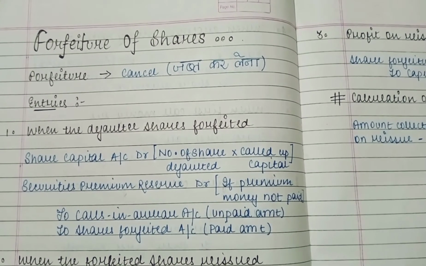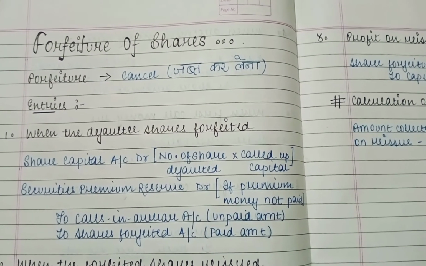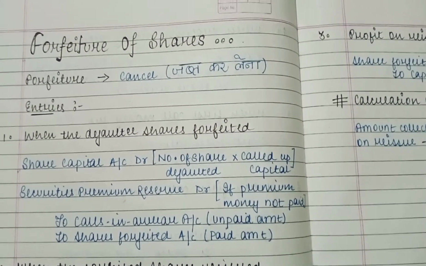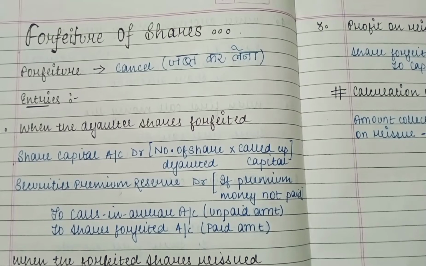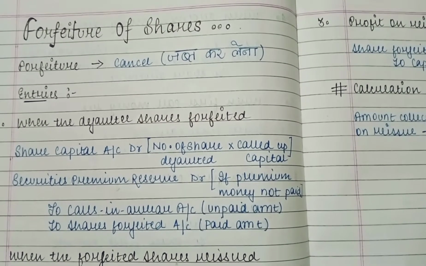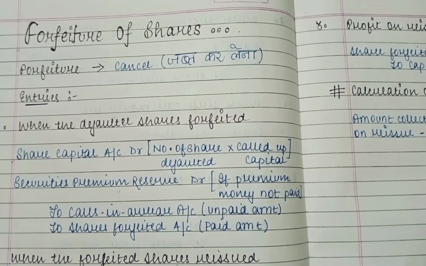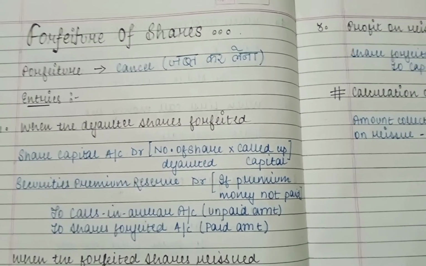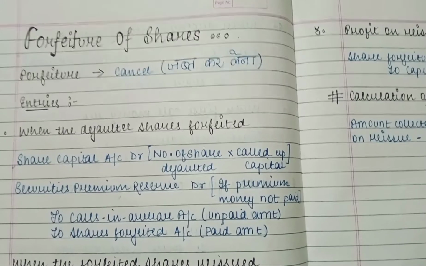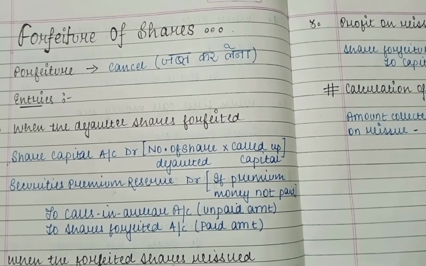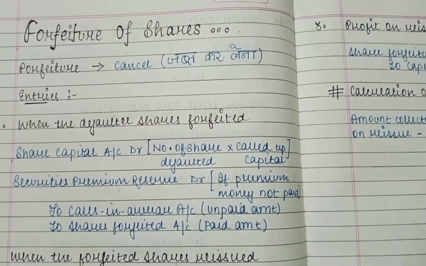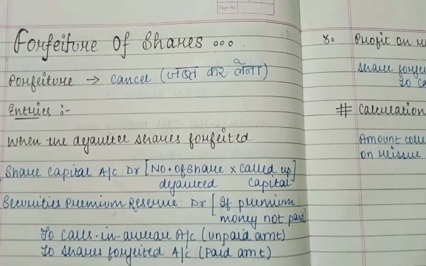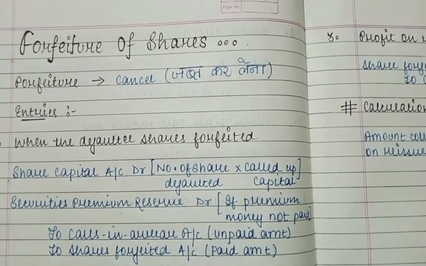In the previous video, I told you about the journal entries which the company passes during the issue of shares, and before that I also uploaded one basic video, that is the introduction of shares. In today's video, I will be telling you about the forfeiture of shares: when the company forfeits shares, and what are the entries which the company passes when it forfeits the shares. So let us begin. First, the question is, what is forfeiture?